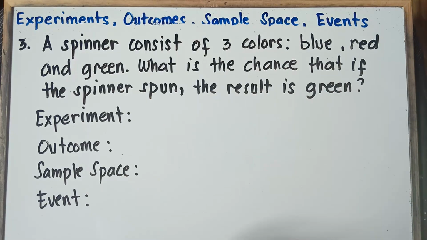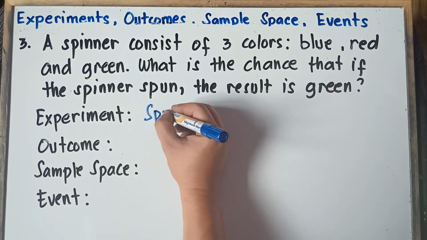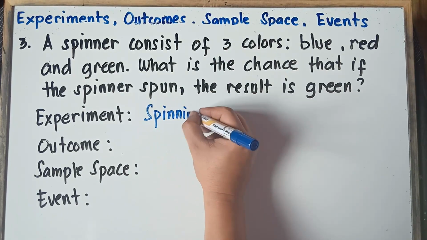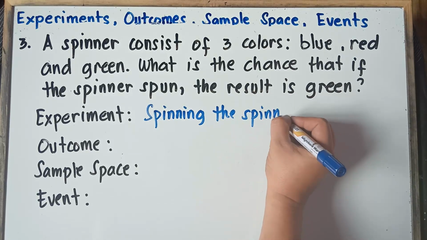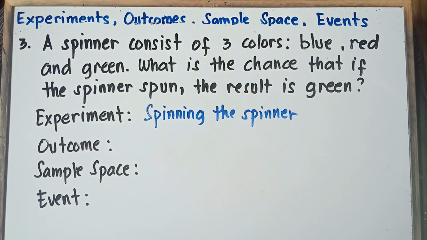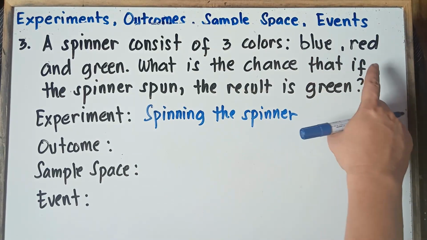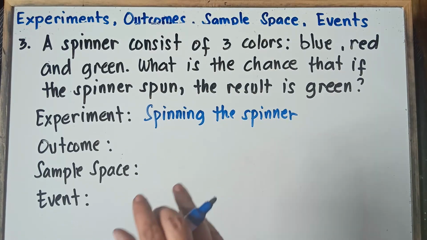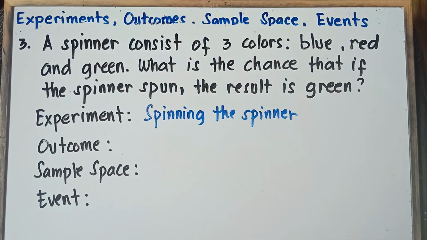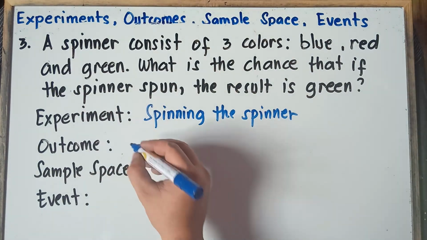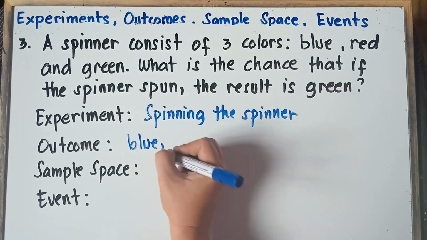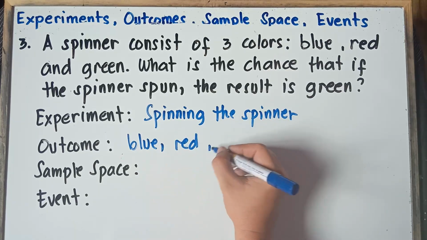So once again, class, our experiment, there will be spinning the spinner. Now for the spinner, class, we have 3 colors. There will be blue, red, and green. So therefore, when you spin the spinner, the result could be blue, red, or green. So therefore, our outcomes, there will be blue, red, and then green.